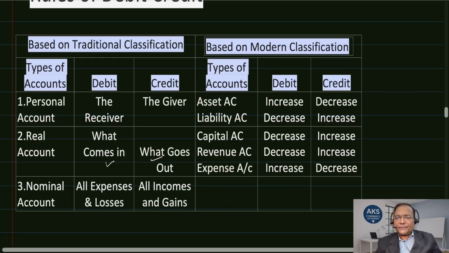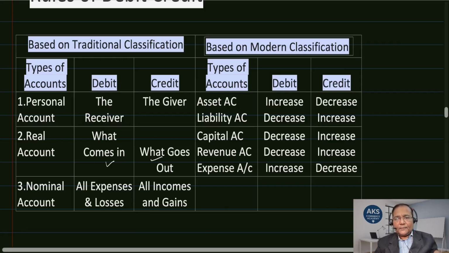And third is nominal account, which is related to expenses and income. All expenses and losses are to be debited. All income and gains are to be credited. Now, the modern classification, a further more refined classification, which brings down the ambiguity to the least level, and it becomes easier for someone to classify the account into 5 categories, and accordingly entries are made. A very simple and simplified way of understanding.